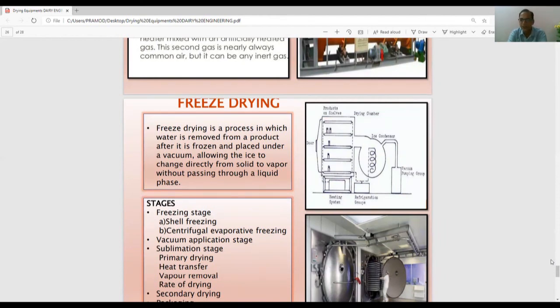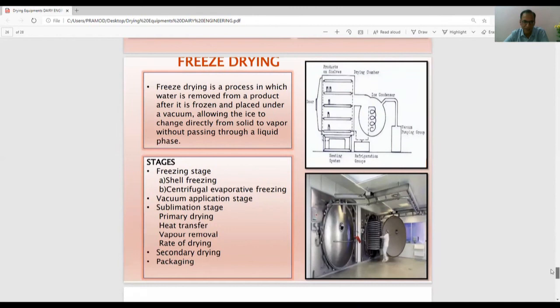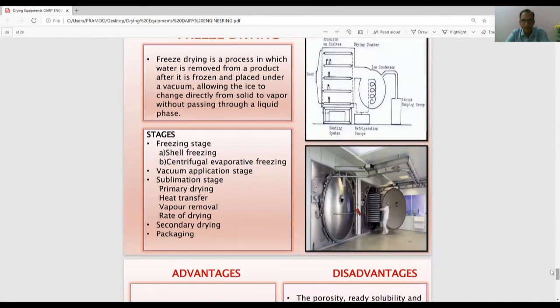Freeze drying is very, very good for the products which are sophisticated in nature and where quality is a matter, where there is a fear that at high temperature the quality will deteriorate. So we use the freeze drying. And these are the stages in the freeze dryer. Freeze stage, first we do shell freezing, then centrifugal evaporative freezing, vacuum application stage, sublimation stage, then primary drying, then heat transfer, vapor removal, and rate of the drying, then secondary drying, then packaging.